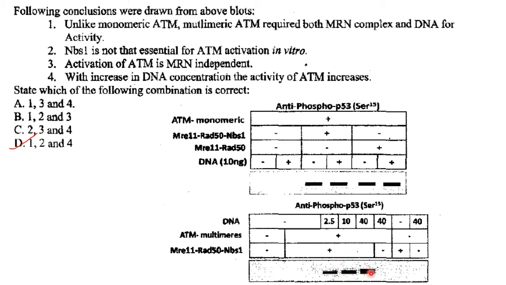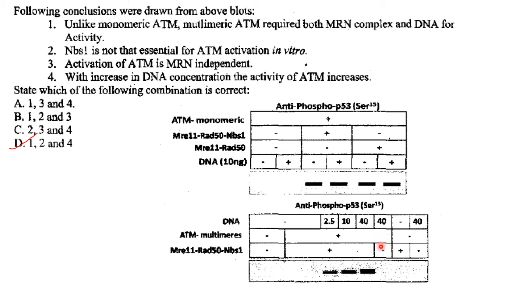Bands were observed. But how are the bands? The intensity of band was increased with increasing DNA concentration. That is, 2.5 nanogram gave a slightly thinner band than 10 nanogram of DNA, or 40 nanogram of DNA gave a much thicker band. So the band intensity was increased with increasing DNA concentration. But no band was observed when only DNA was present, even at higher concentration, and MRN was absent.